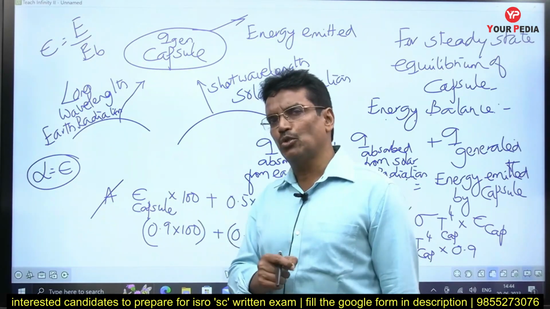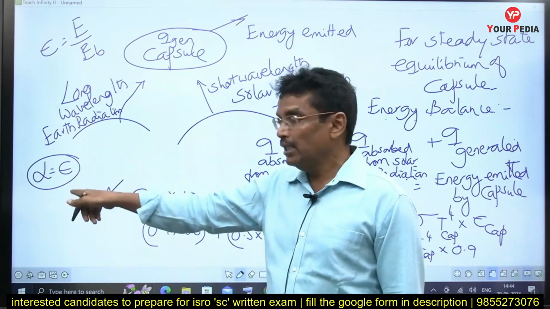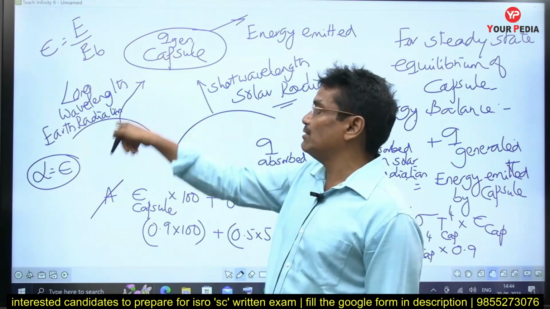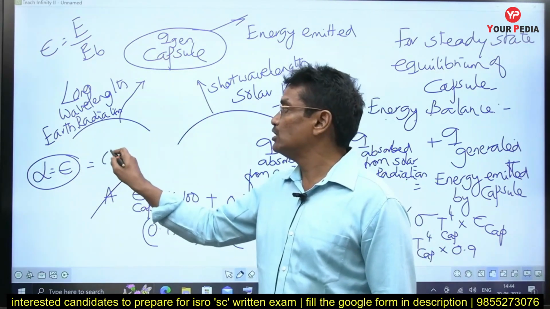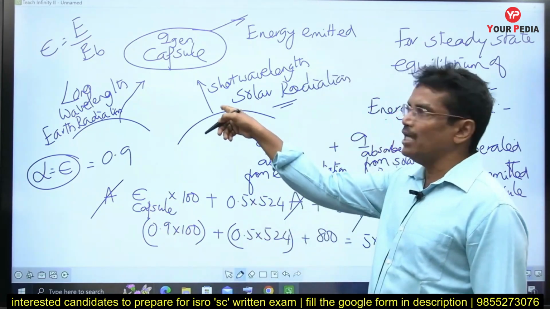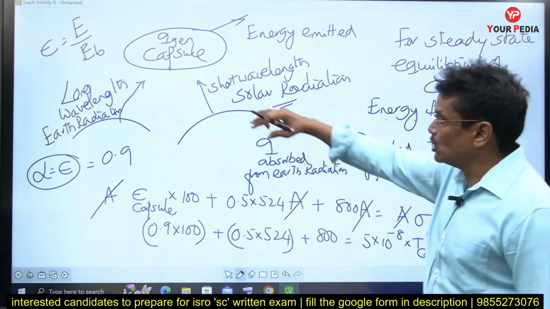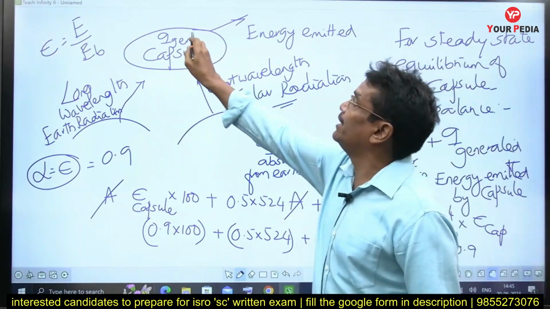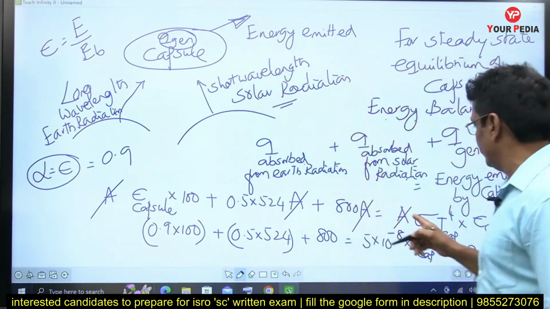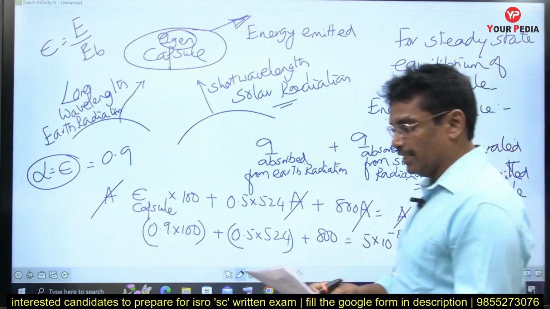That is a very important, crucial logic here: for the long wavelength earth radiation, the absorptivity of the capsule is considered as its emissivity, which is equal to 0.9. That is why I multiplied with 0.9 here. Solar absorptivity, anyhow, has been given in the problem, that is 0.5. So total energy absorbed plus energy generated should be equal to the energy emitted.